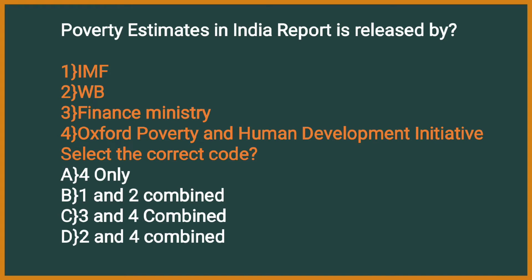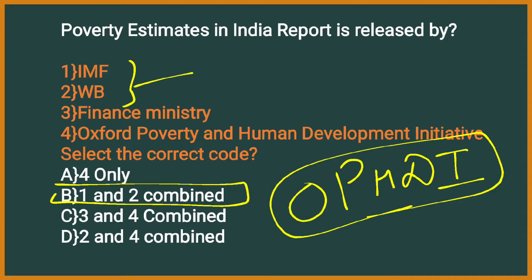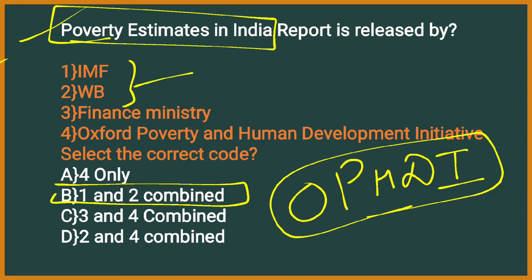The first question, poverty estimates in India report is released by IMF, second World Bank, third Finance Ministry, fourth Oxford Poverty and Human Development Initiative. Do remember the short form Oxford Poverty and Human Development Initiative. It will be helping us in the next slides of the same video. So here the right answer is 1 and 2 combined. That is International Monetary Fund as well as World Bank. They both combined, they have released the poverty estimates in India report. Right, they have talked about the poverty that is being in India and how it has declined over the years.